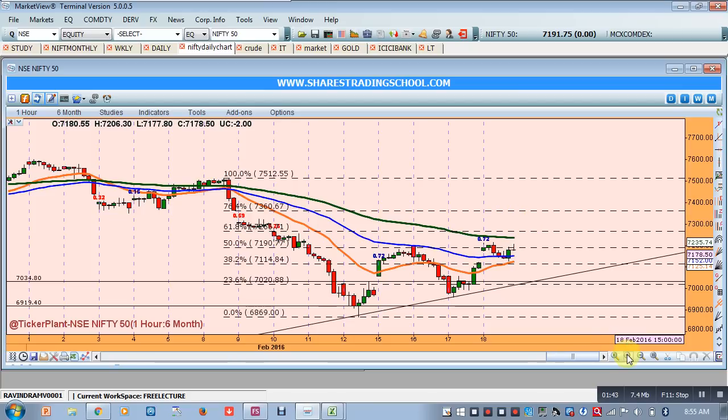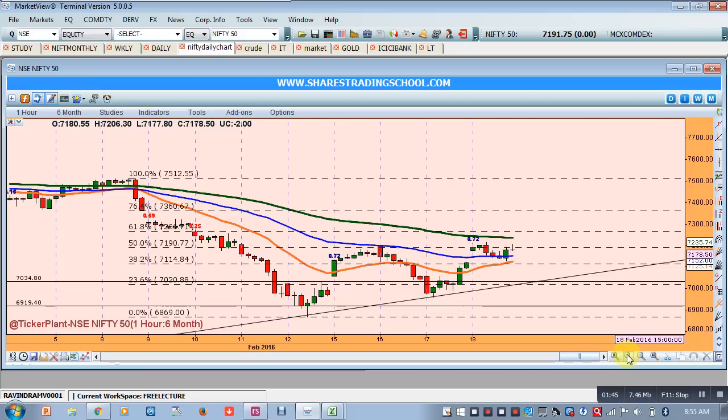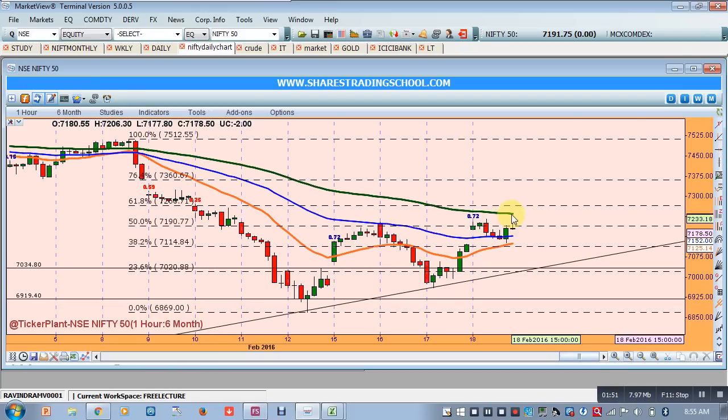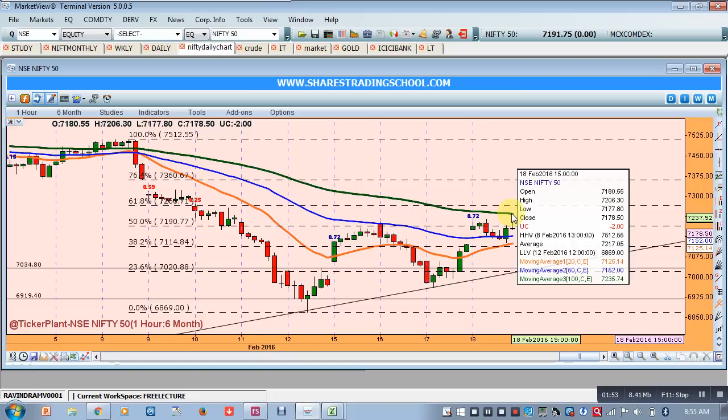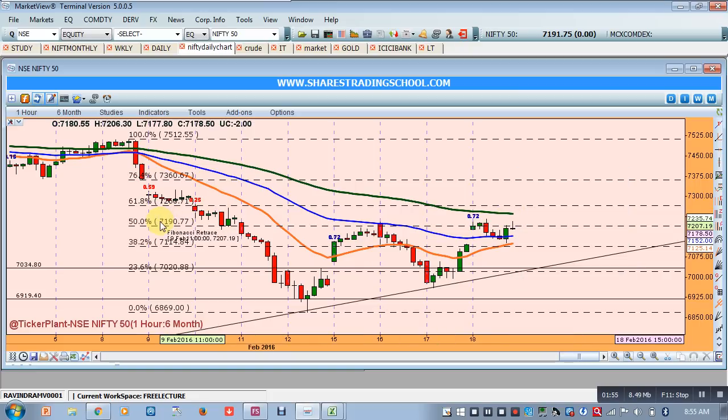Now at this moment, in the last day of the week, what will happen? Clearly we can see that there will be a resistance at this 100 moving average. First of all, there was a resistance of 7,190, which was a Fibonacci resistance level, and the market tried and crossed this twice, but it failed many a time.